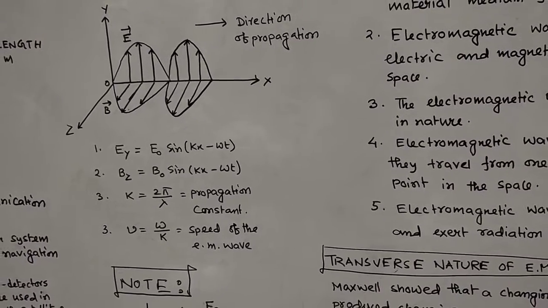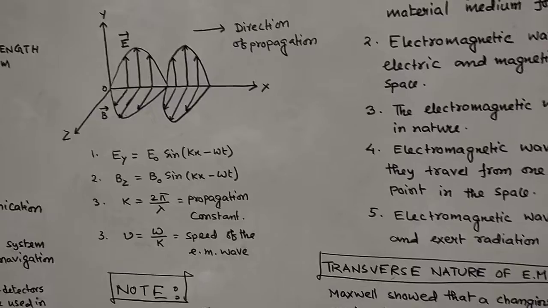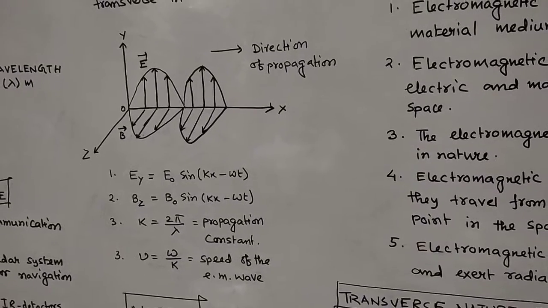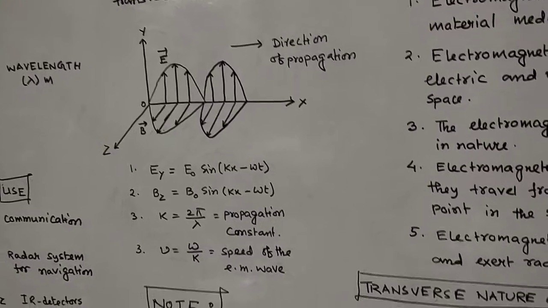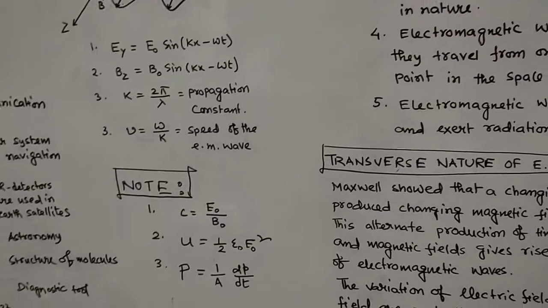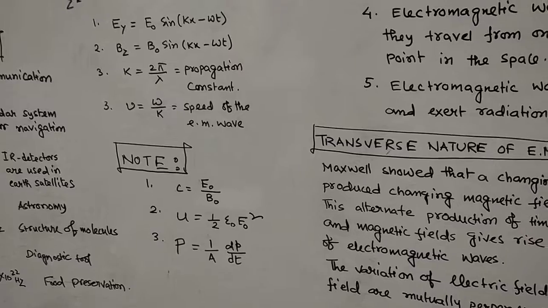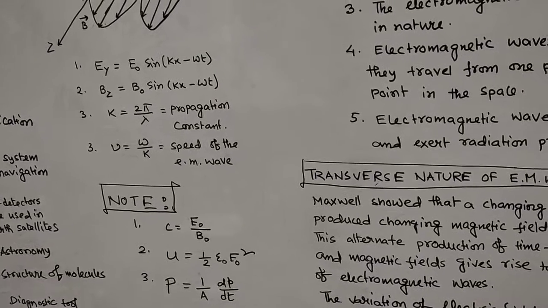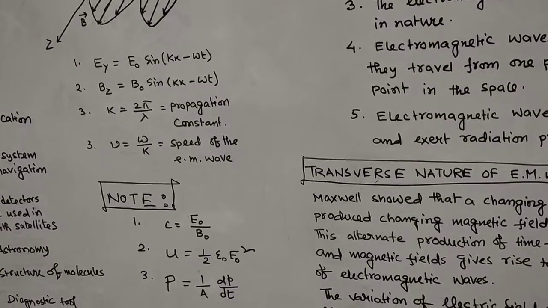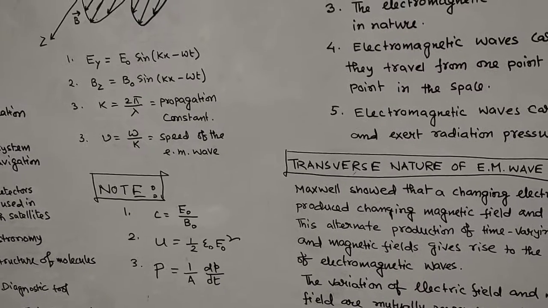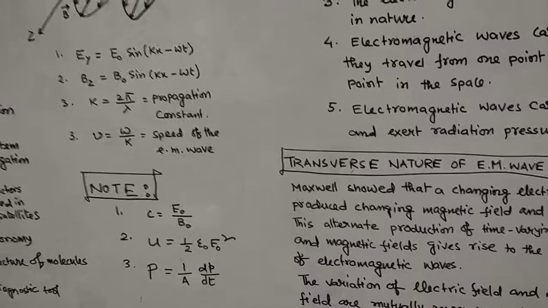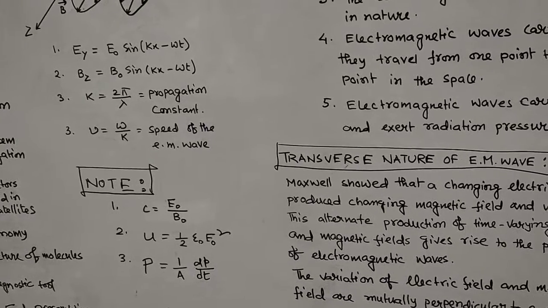Now these things you must know, and in the syllabus only the qualitative parameter of the transverse nature of electromagnetic wave is given. Now a few formulas you have to know. Number one, c equal to E naught by B naught. E naught is your amplitude of the electric field, B naught is the amplitude of the magnetic field, and c is your speed of light. Possibly in numericals we have to use this equation, but the derivation is not required.